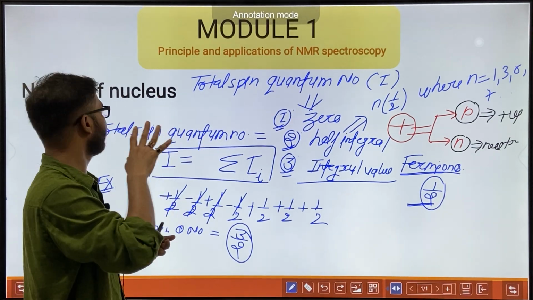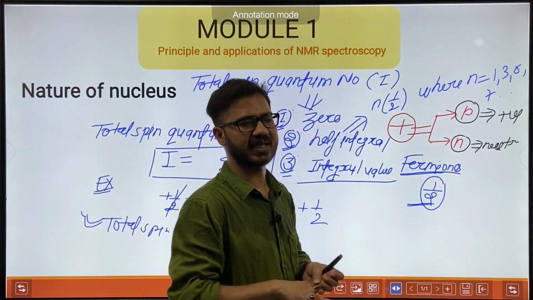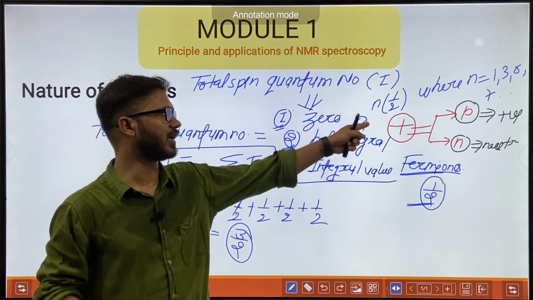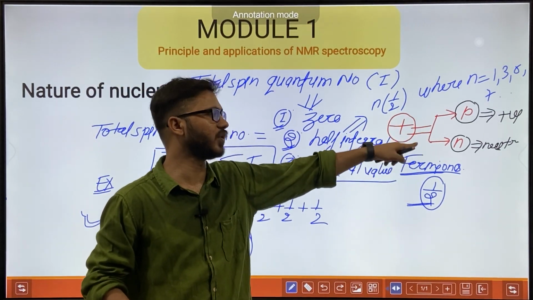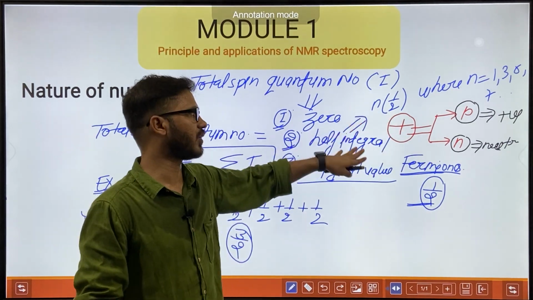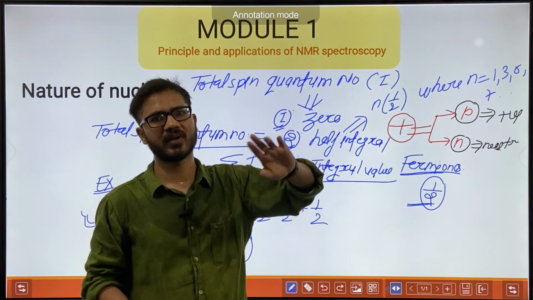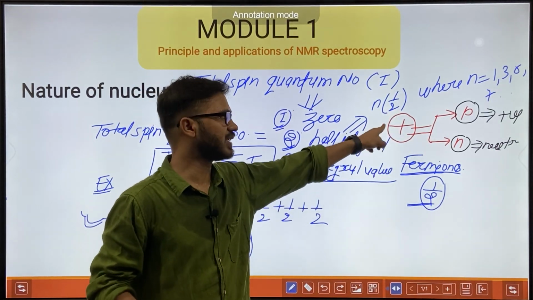Nature of nucleus: it is the positively charged space of an atom which has protons and neutrons. Protons are positively charged and neutrons are neutral. So overall, the charge on the nucleus is positive.